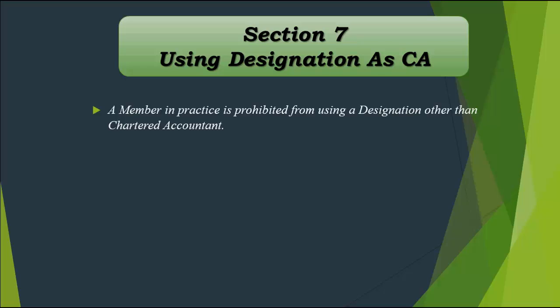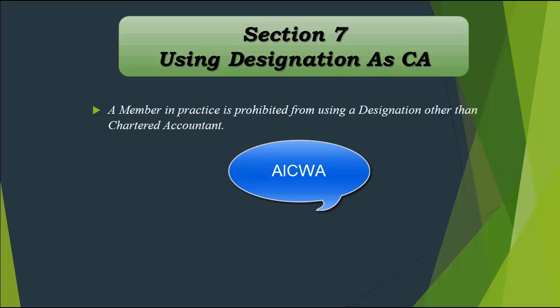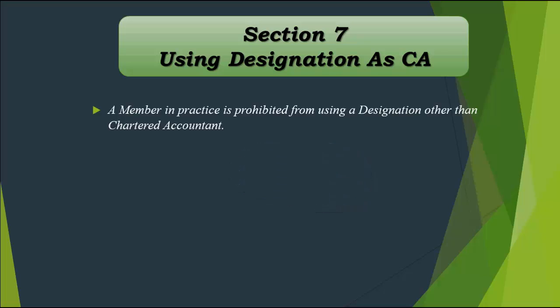So what you can do is use the initials, right? If I take the example, a member cannot designate himself as a cost accountant, right? He cannot write Mr. XYZ cost accountant, but he can use the letters AICWA, right? AICWA, Indian Cost and Works Accountant. He can use those initials after his name when he is a member of that institute, right?